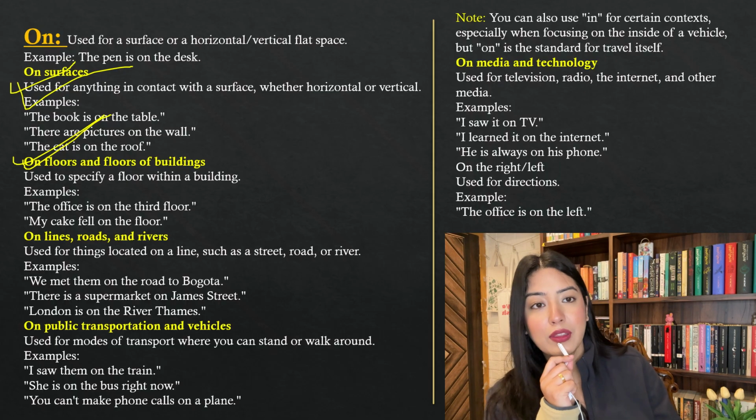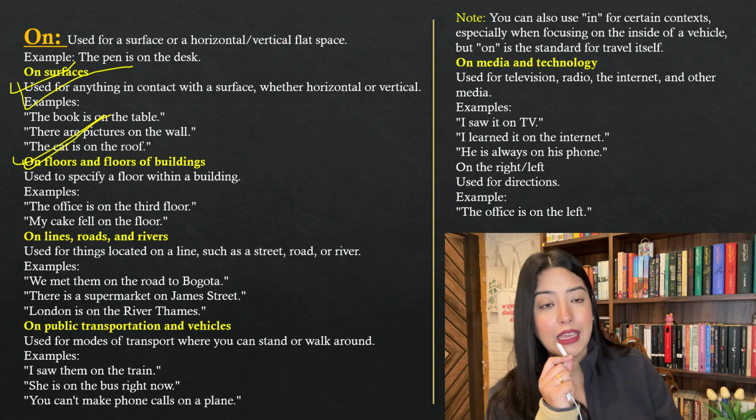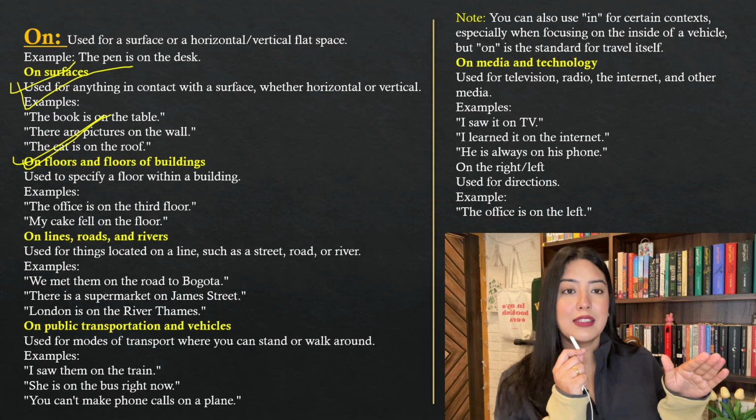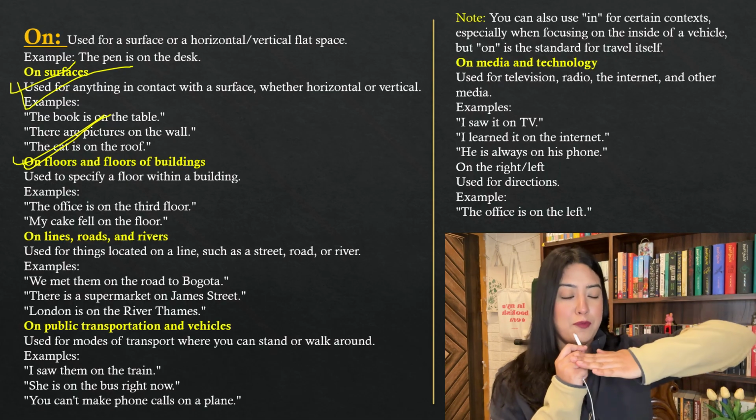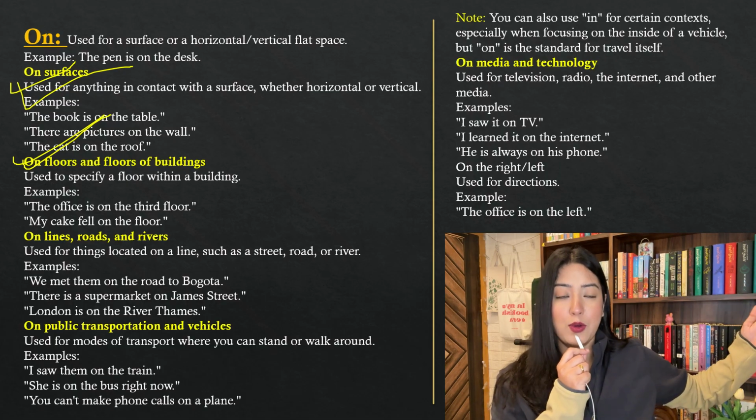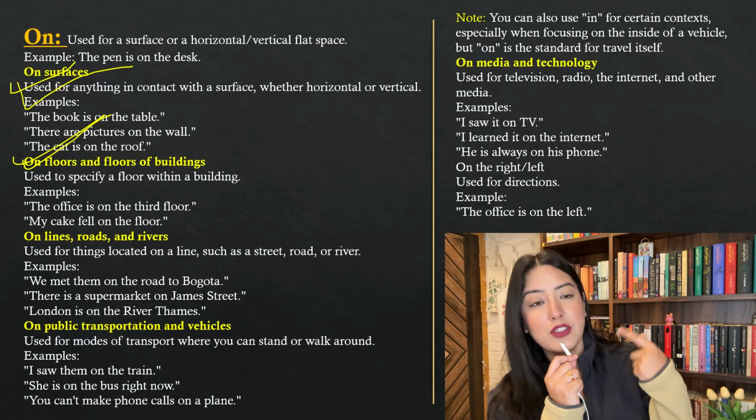Now the next examples that I'm giving: "The office is on the 3rd floor." Or "My cake fell on the floor." The floor is a flat surface. The 3rd floor is a big flat surface on which you have compartments, no? So anything that has to do with a flat surface, you'll use "on."